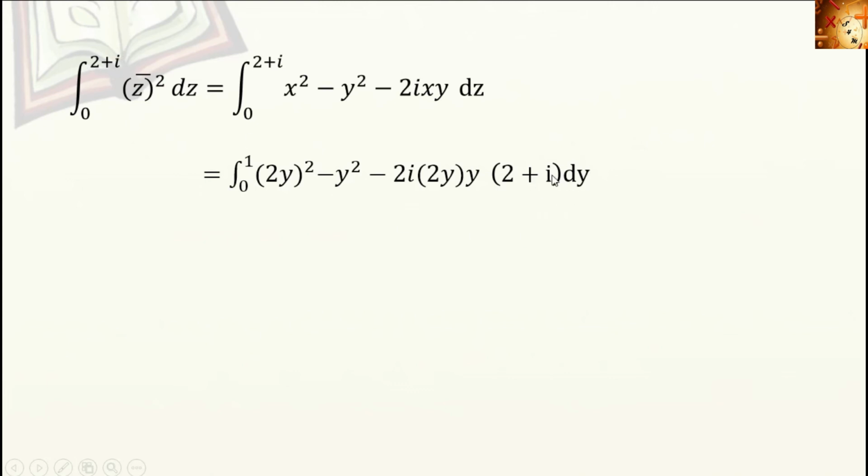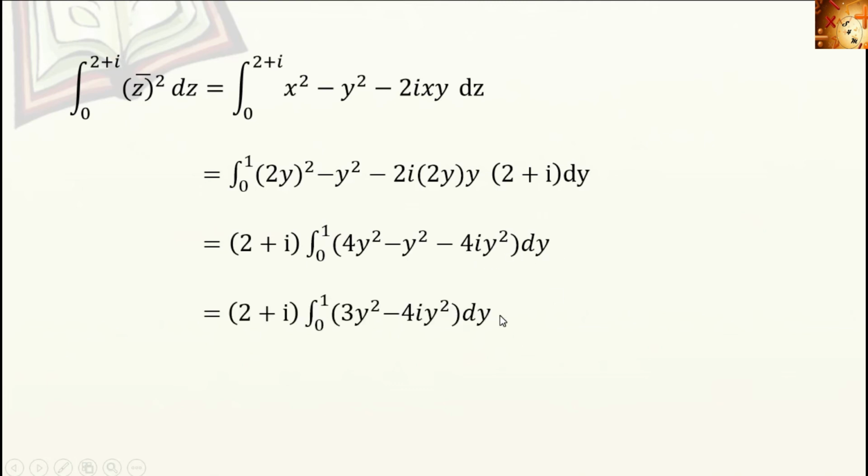Here we need the limit for y, so the upper limit is 1. So 0 to 1. That is, 2 plus i is a constant term. Integral 0 to 1 of 4y square minus y square minus 4i y square dy. On integrating we get the answer as 10 by 3 minus 5 by 3 i. So along 2y equal to x, the integral value is 10 by 3 minus 5 by 3 i.